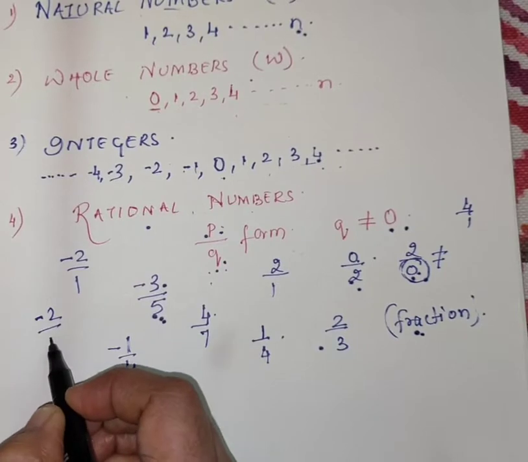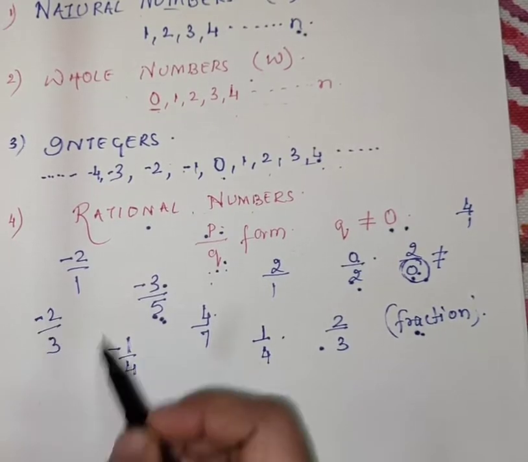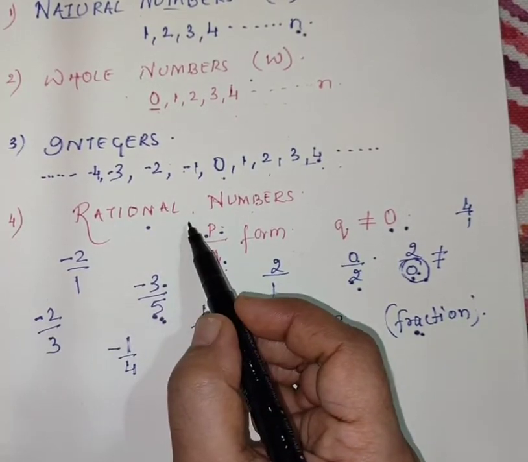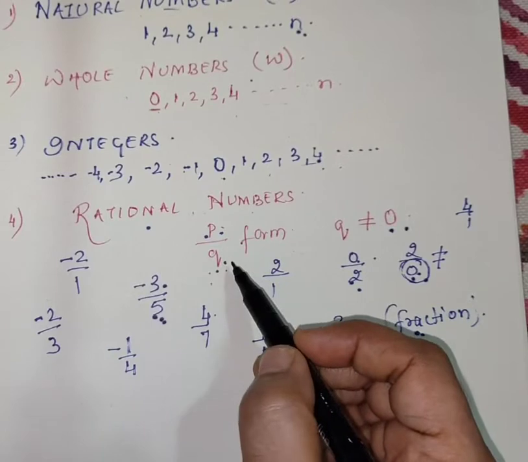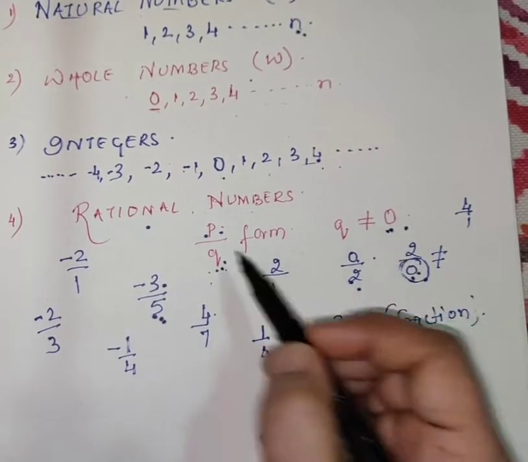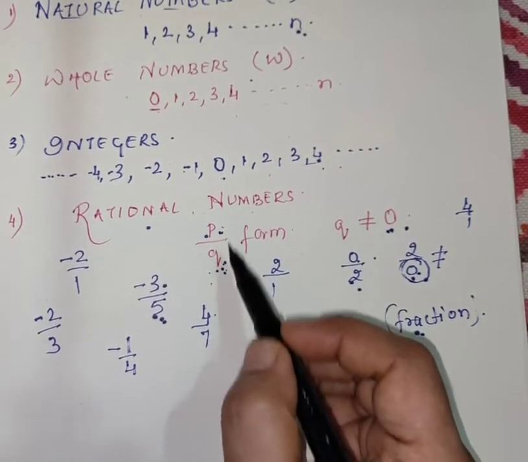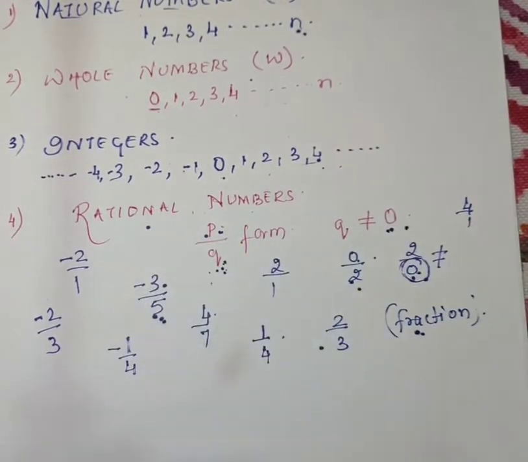Minus 2 upon 3. Minus 2 is an integer, 3 is an integer. So what is the definition of rational numbers? That this P upon Q form, in which the denominator should not be equal to 0, and the numerator and denominator, P and Q, both should be integers.